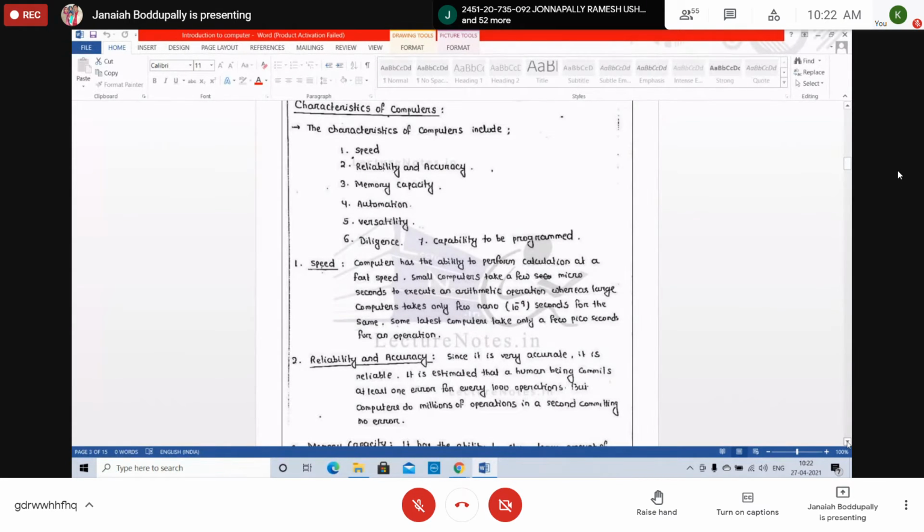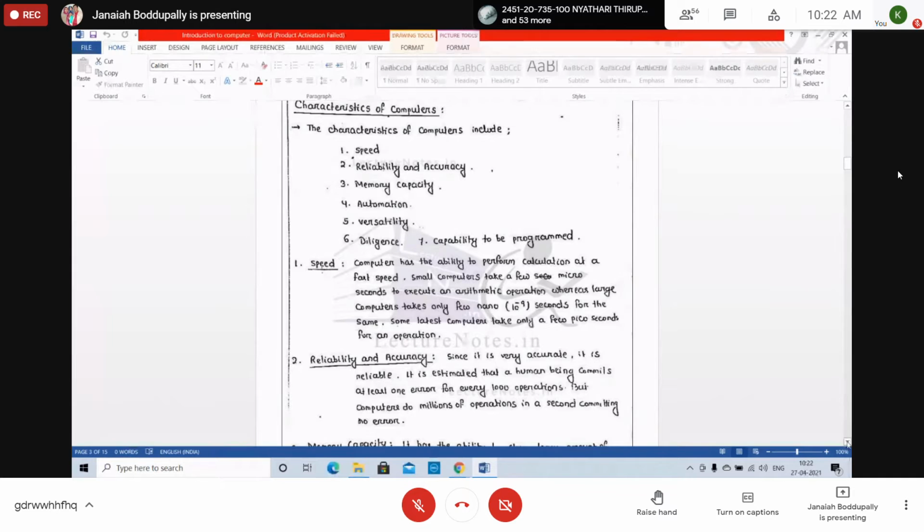What is speed? The first characteristic of the computer is speed. The computer has the ability to perform calculations at a very fast speed. Small computers take a few microseconds to execute an arithmetic operation, whereas large computers take only a few nanoseconds, 10 power minus 9.